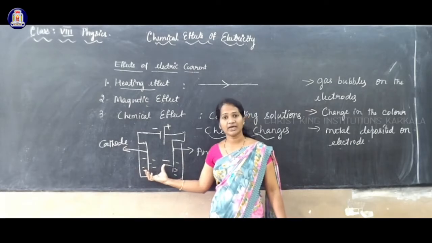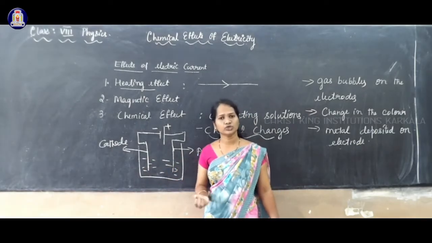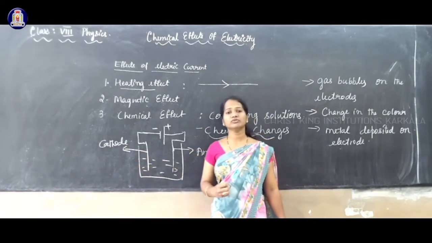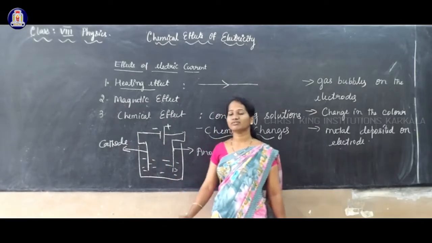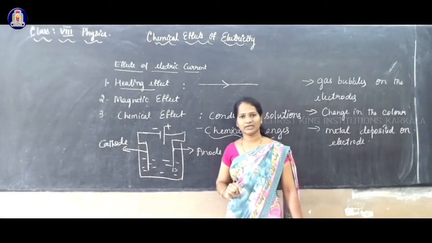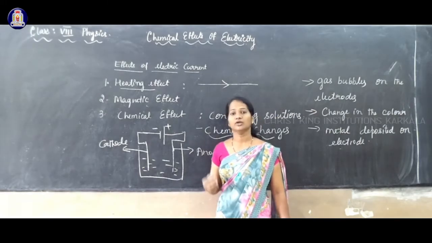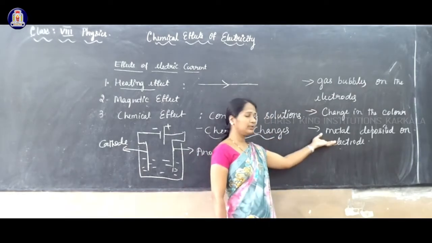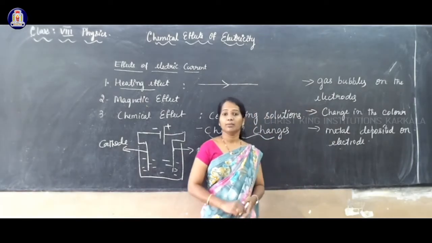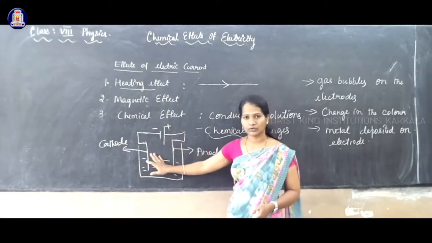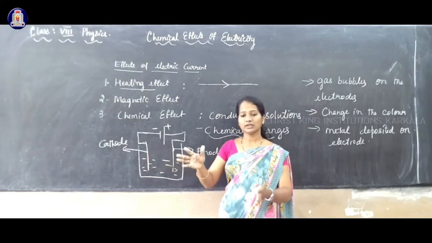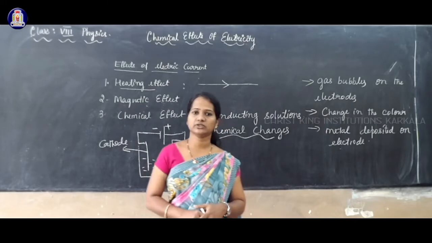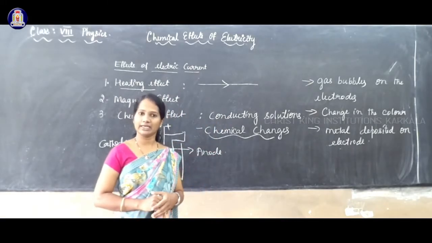Any conducting solution you can take. Sometimes the color of the solution changes. That is also one of the effects of the chemical effect of electric current. And also there may be metal deposited on the electrode. A metal layer forms on the electrode. So these are the changes that take place during the chemical effect of electricity.